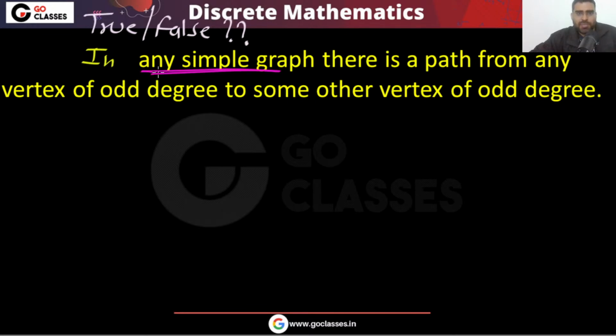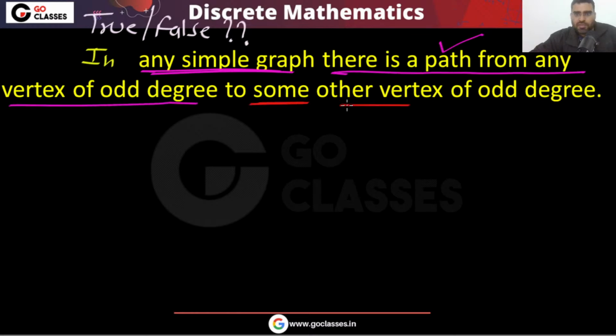In any simple graph, there is a path from any vertex of odd degree to some other vertex of odd degree. Is this statement true or false?